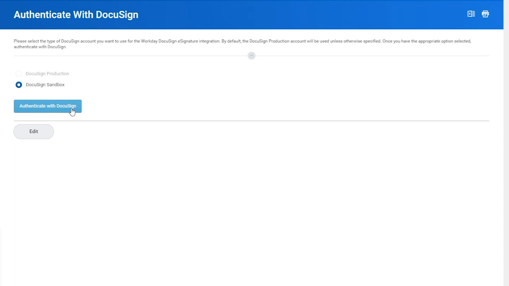I would click the Authenticate with DocuSign button, log into the DocuSign account that I have chosen, and as simple as that, the connection has been made between Workday and DocuSign. The integration itself will go ahead and do any configuration steps inside the DocuSign account that it needs in order to be effective. Pretty easy to get connected.